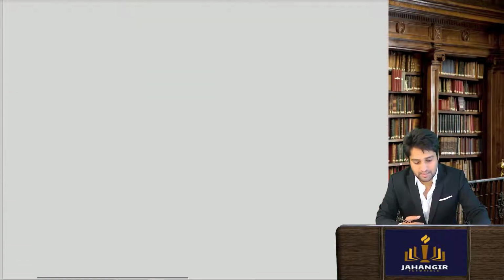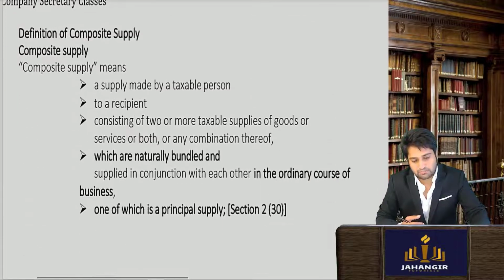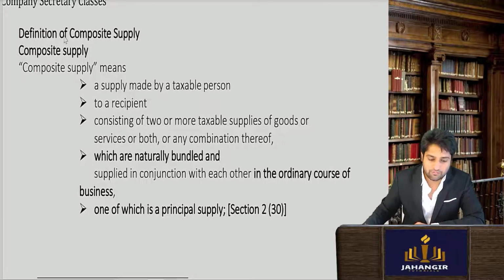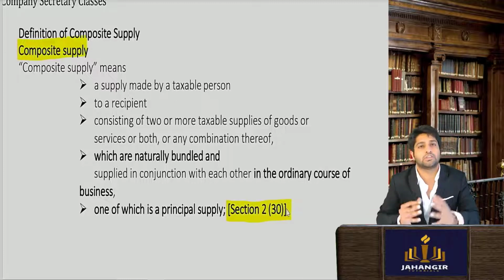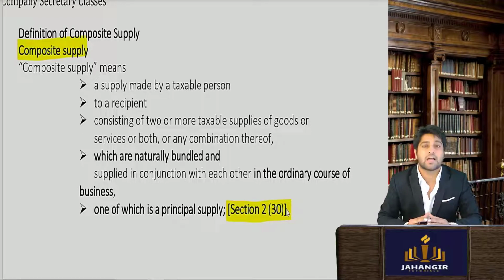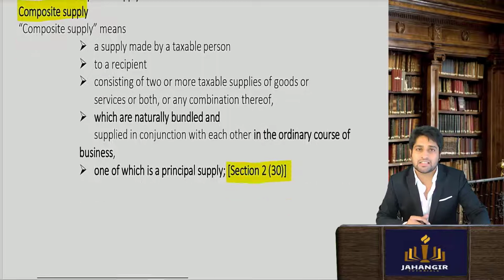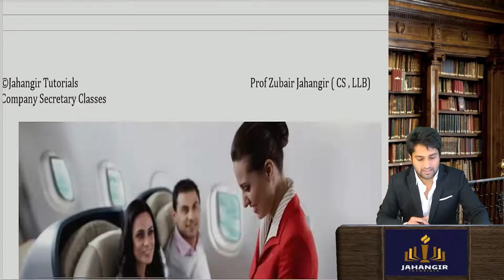So let's begin with understanding what you mean by composite supply. The definition of composite supply is given under section 2 subsection 30. It says when there are two or more supplies given together as a part of a single transaction which are naturally bundled and in the ordinary course of business, and out of which one is a principal supply, it would constitute a composite supply. Let's understand this with the help of an example.